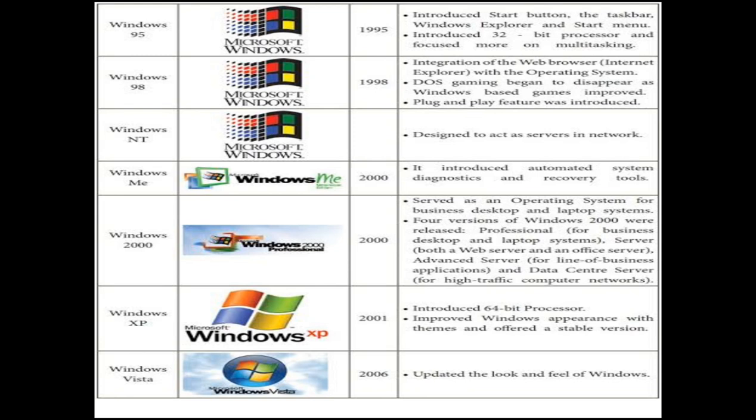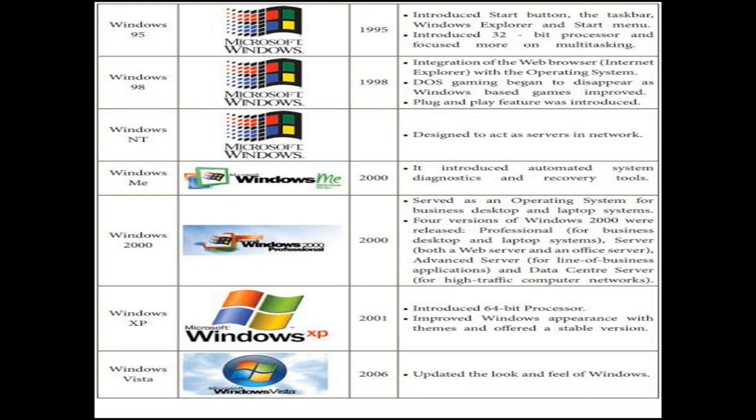The next version of Windows is Windows 98, and this is the logo of Microsoft Windows, invented in the year 1998. It integrated the web browser, that is Internet Explorer, with the operating system. DOS gaming began to disappear as Windows-based games improved.